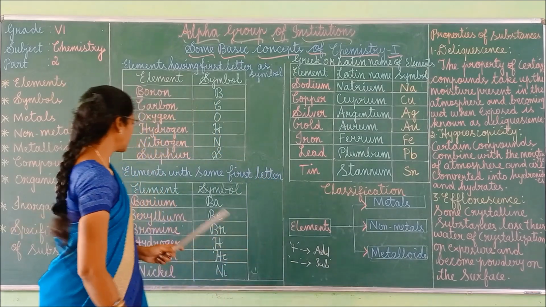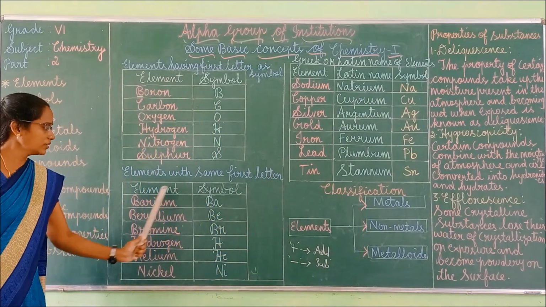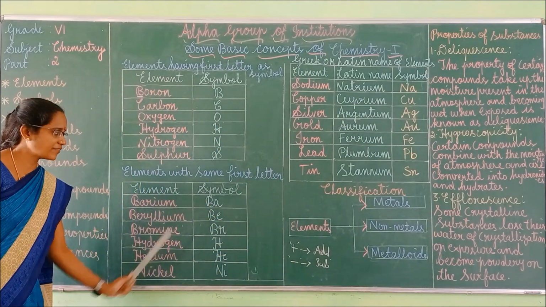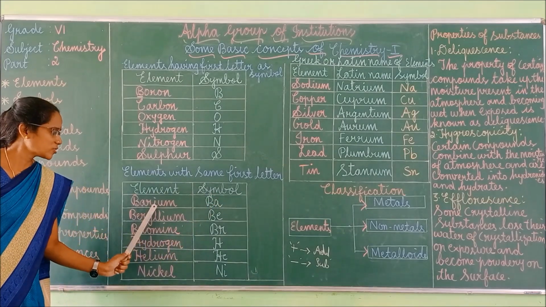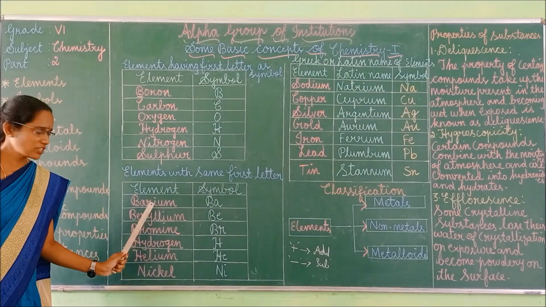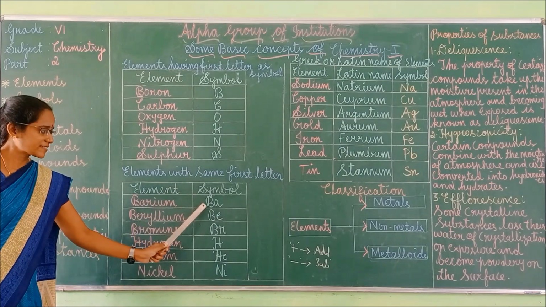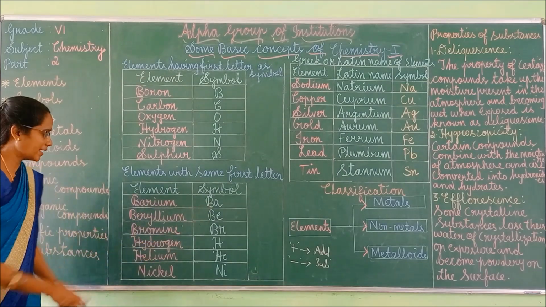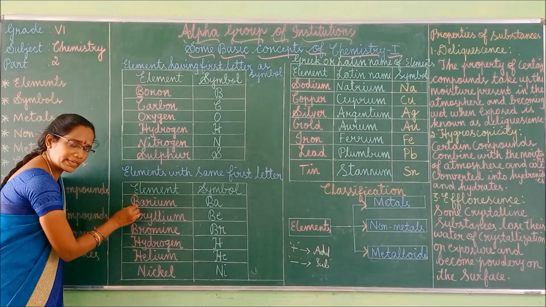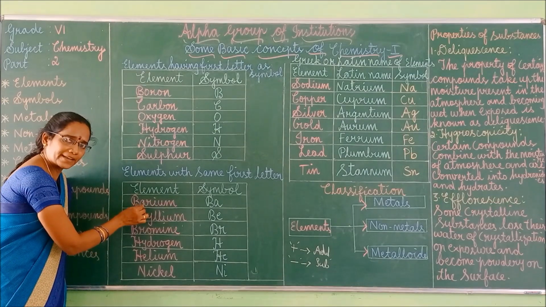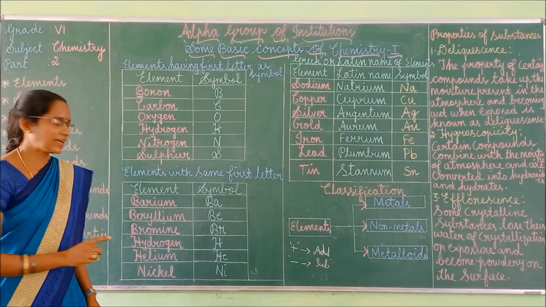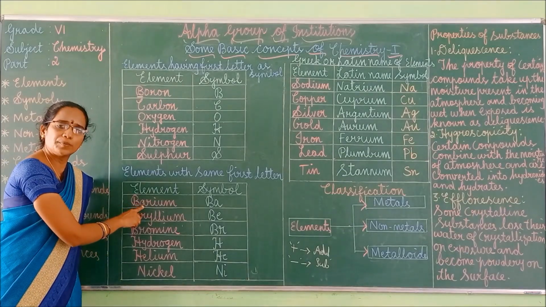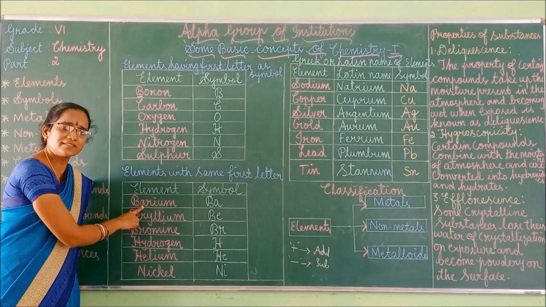For example, look at this table. Here the name of the element is given. This side the symbol is given. Okay. First one barium, right? Barium. Its symbol is Ba. So first letter is B. Second letter is A. First letter should be in uppercase, that is in capital letter, and second letter should be in lower case, that is in small letter.